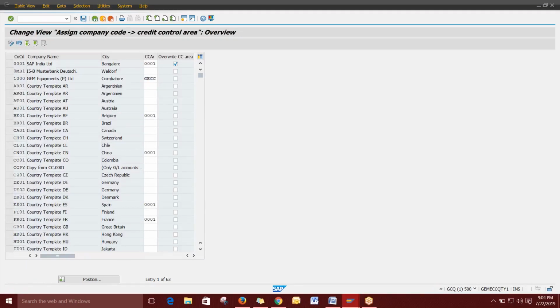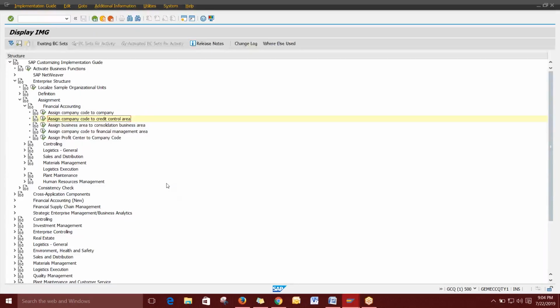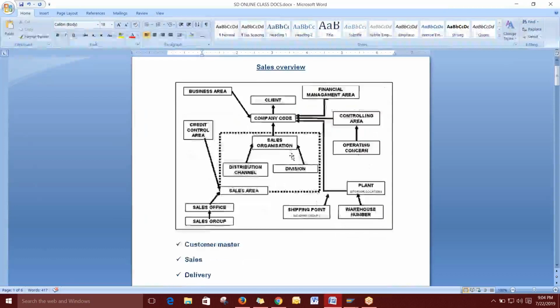Yes, that's it. So the definition and assignment is done for the complete enterprise structure. We have mapped everything. Now you can see the complete thing. That means everything is mapped under this client and company code. So we can take all the financial things from this company code, all the sales related things from the sales organization, and all other reports using a plant and sales organization combination. All the combinations we have done using the enterprise structure. This is the very basic thing of configurations.